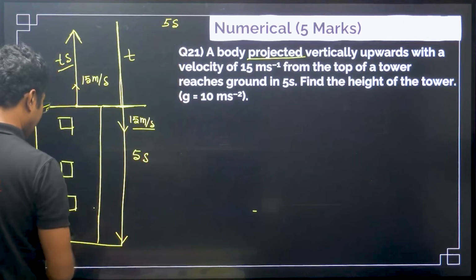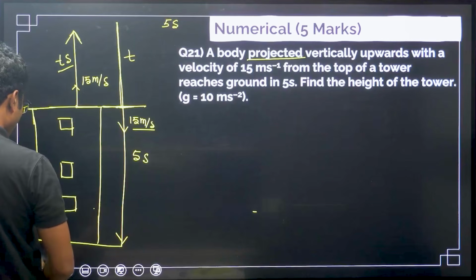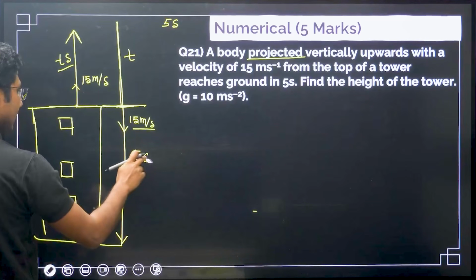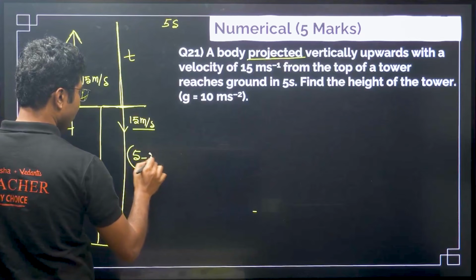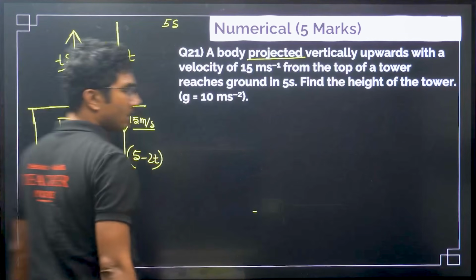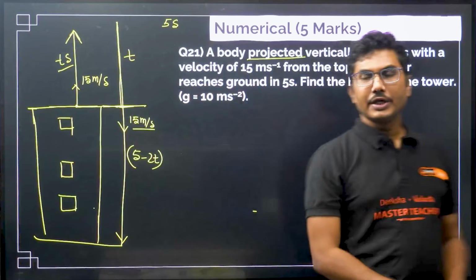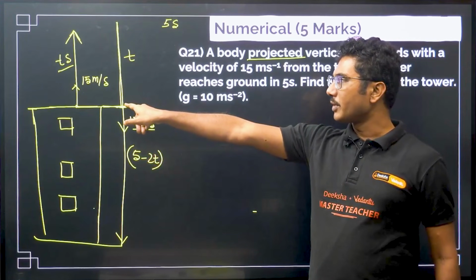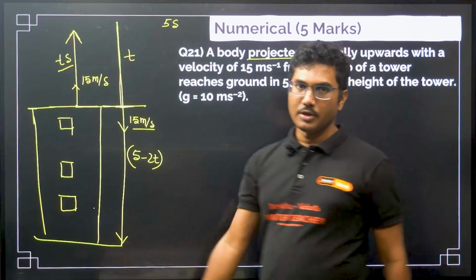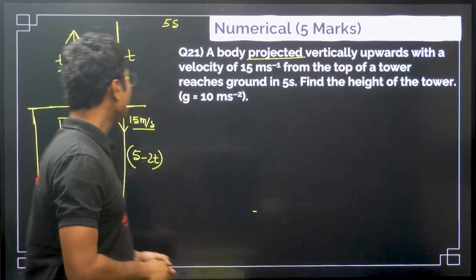So, the time taken by it to reach only from the top of the tower to the ground is basically 5 minus 2t. So, 5 minus 2t is the time taken by the object to reach from the top of the tower to the ground. First we will try to find the time t.